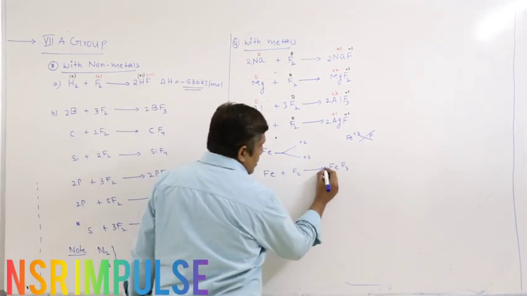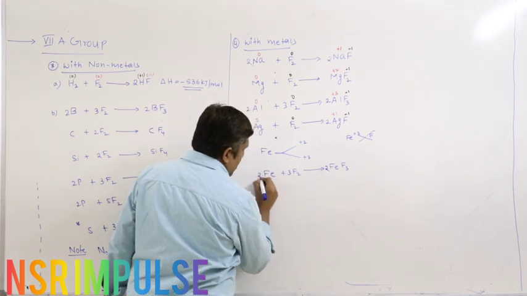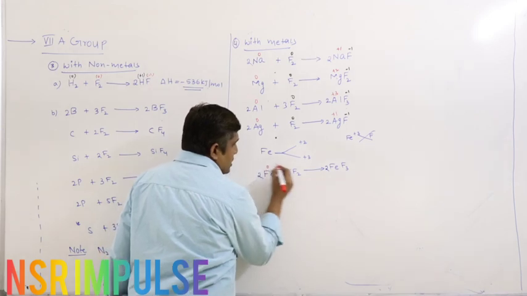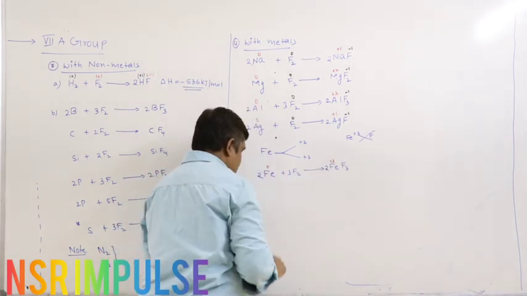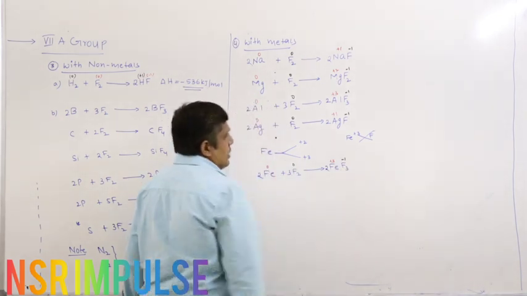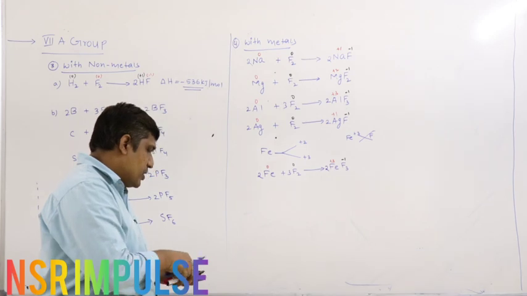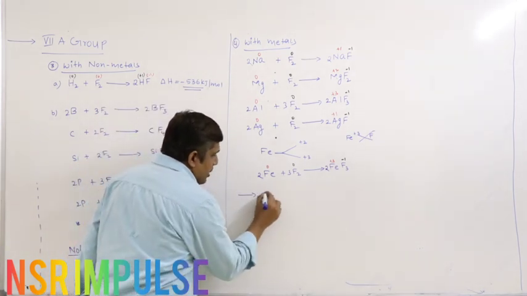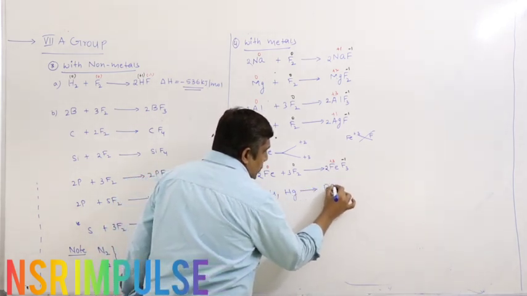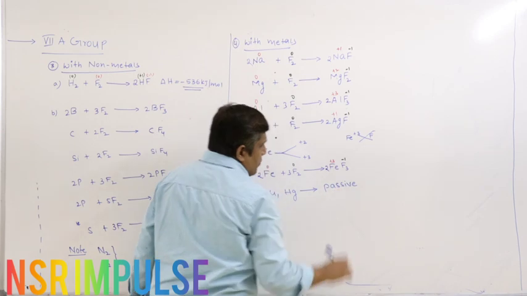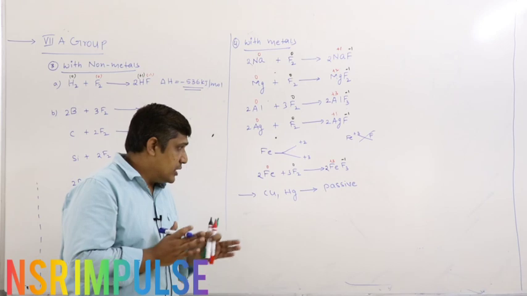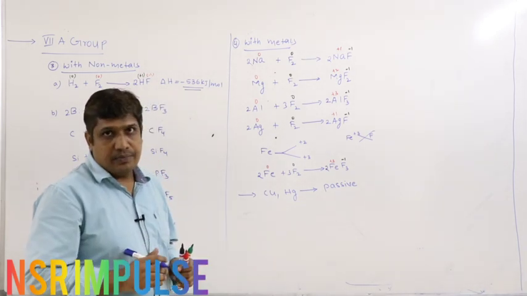So let us balance this. Iron goes from 0 to +3, to its higher oxidation state. Fluorine changes from 0 to -1. And here one important point is the reaction with copper and mercury. These metals become passive towards fluorine. What do you mean by passive? Do they react or don't they react? The answer is they will react.